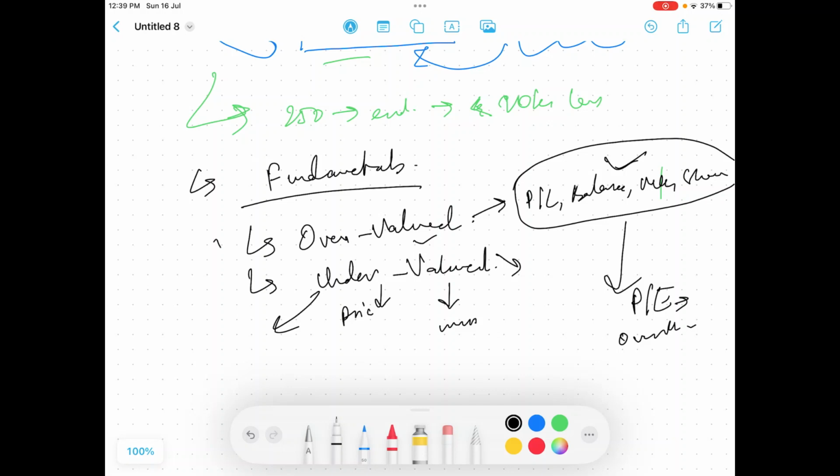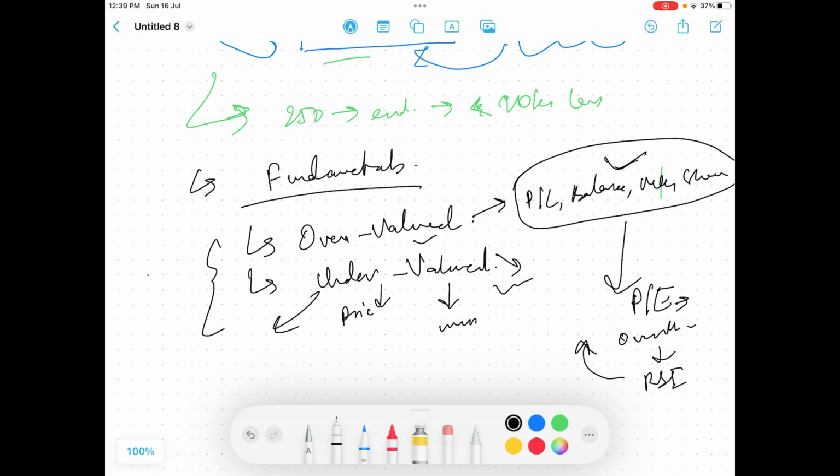Because in both cases the fundamentals are good, the companies are good, it's just how the price will behave that we can see. And there is also one more parameter, which is RSI. This is also sometimes considered to check whether the stocks are overvalued or undervalued.